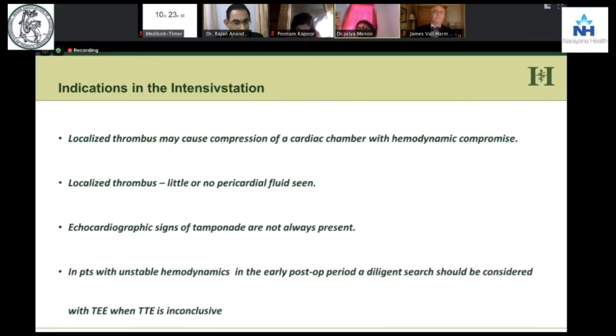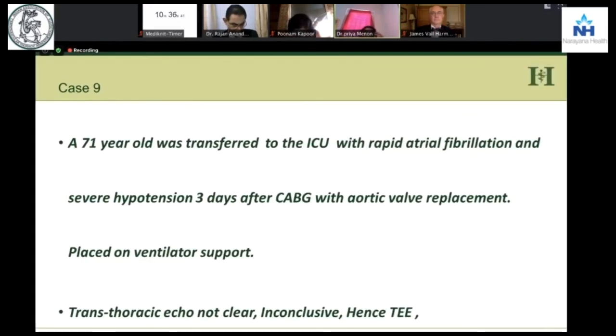The next is, we talked about pericardial tamponade, but you can still have a localized small thrombus, which will not produce signs of tamponade, but the patient is very unstable. So look at this case. This is a 71-year-old who had a CABG 3 days back with an aortic valve replacement. He's in rapid AF. He's bad, severely hypotensive, paced, on ventilatory support. We do a transthoracic, can't see anything.